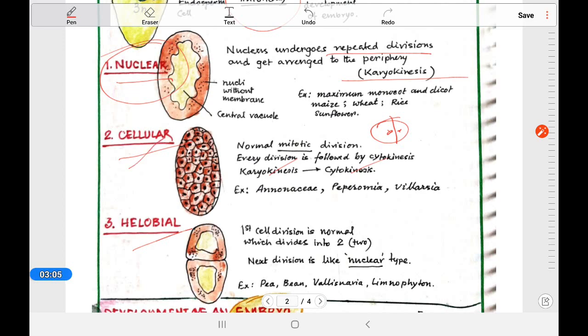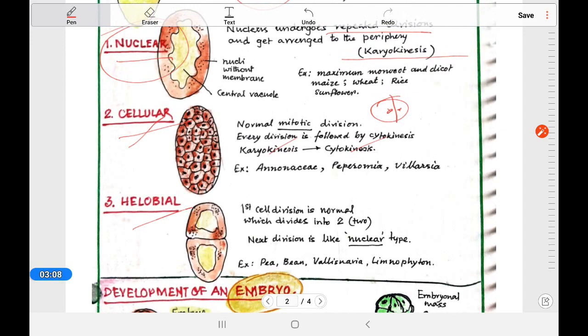The third one is the helobial. Helobial is a mixture of these. The first is normal division, where it forms two different cells, and after that it goes to the nuclear type, where only the nucleus divides. Here you can also see some examples and note that. Okay, so in this way the endosperm will develop.